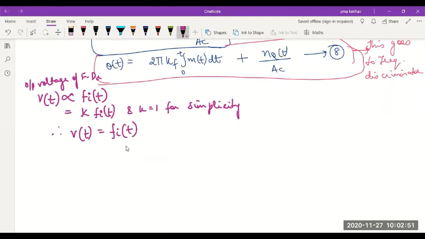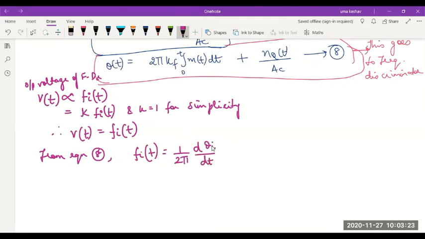And how will I find this frequency from the angle? Remember, equation 8 is the angle. From equation 8, how do we get the frequency? Fi of t can be obtained as 1 by 2 pi d theta by dt. Yes or no?